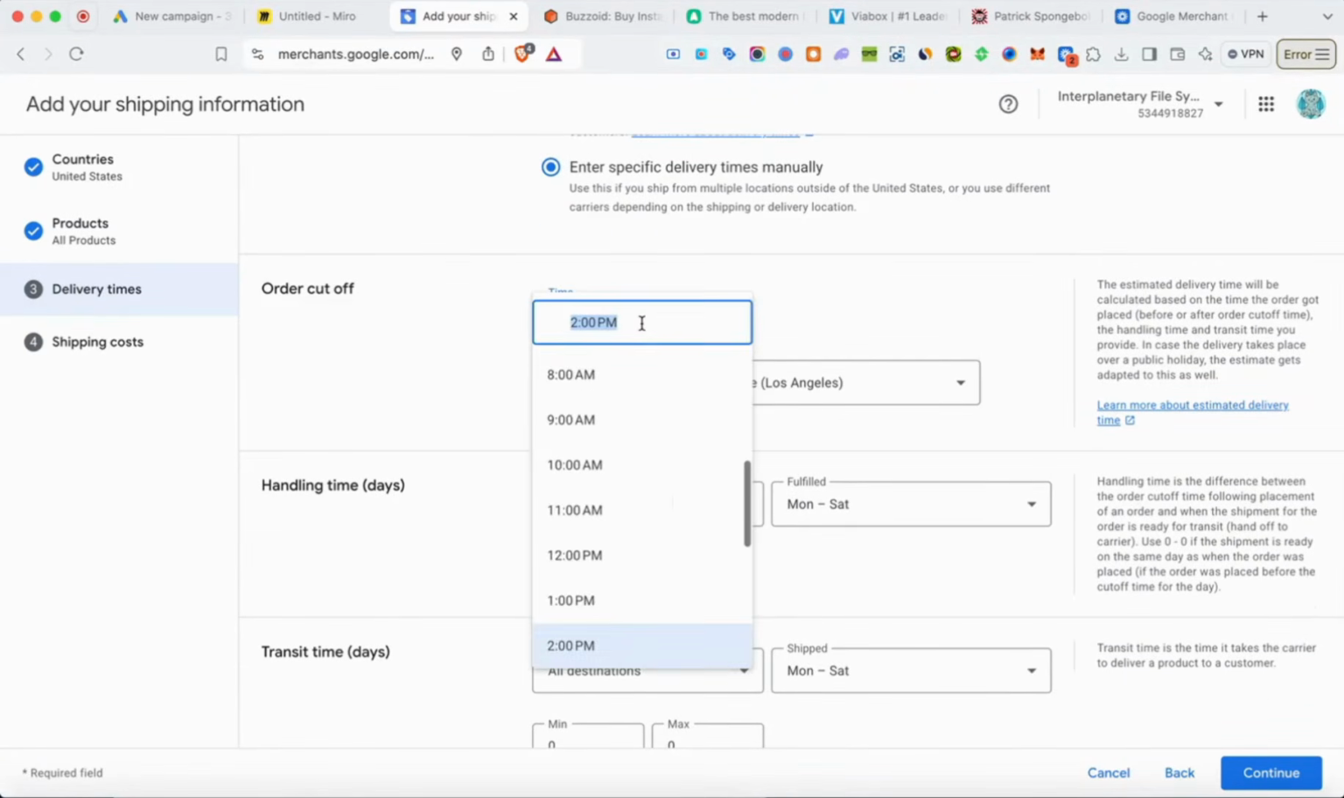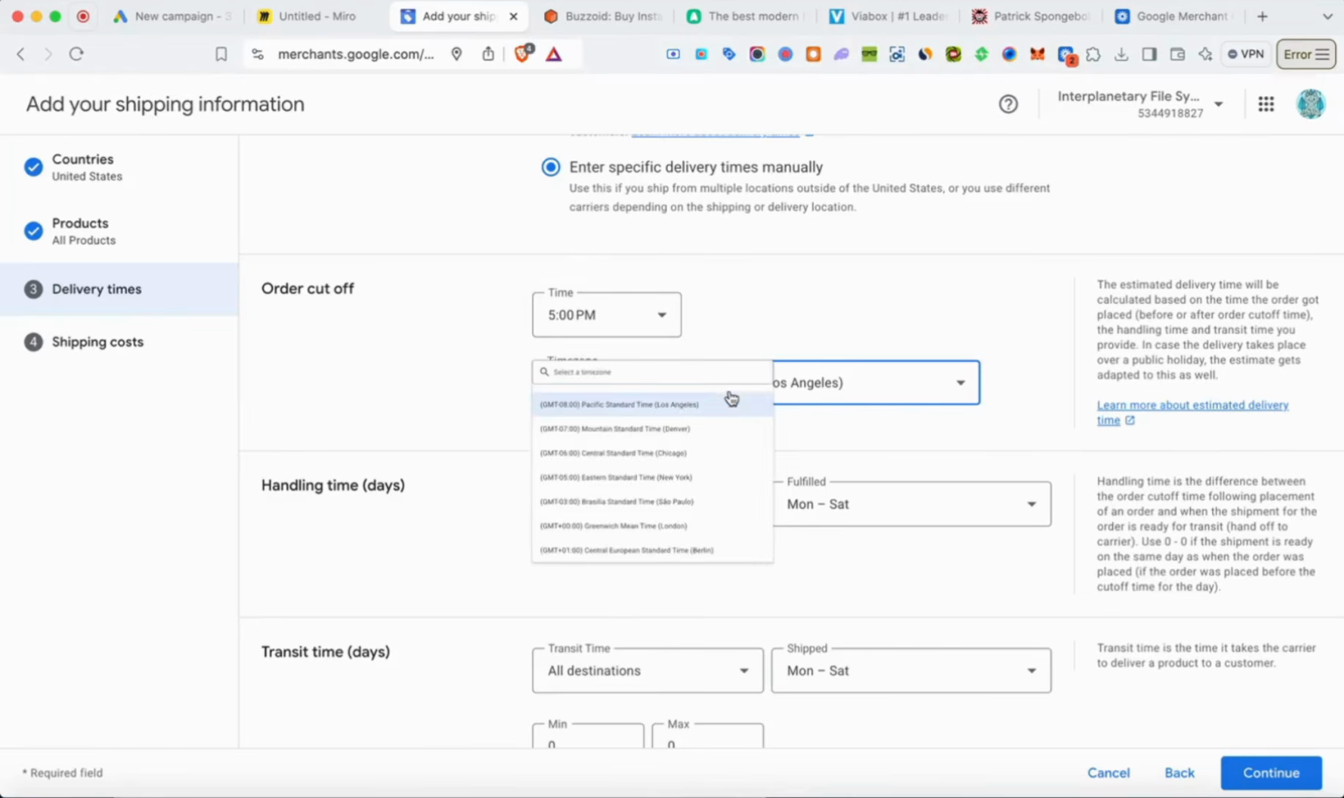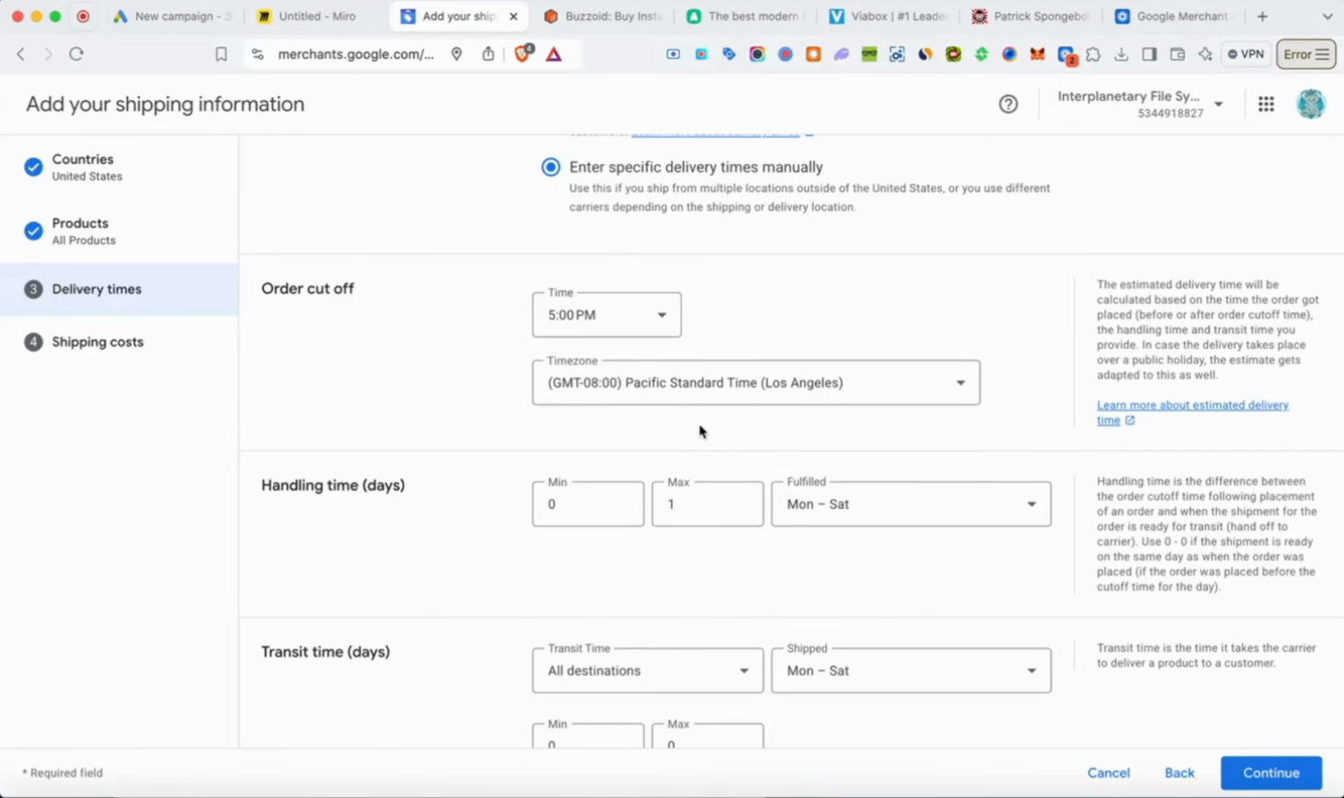So for example, if on my website I put in my order cutoff times 5 p.m., I want to make sure I put 5 p.m. here. I want to put the time zone that matches with my website. So if I put I'm in Los Angeles, then I want to make sure I put that here as well.